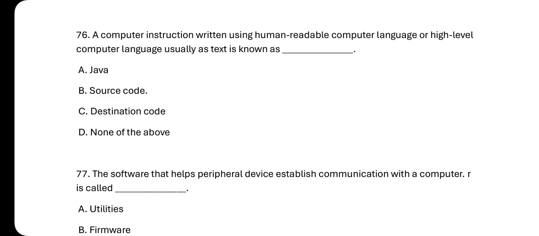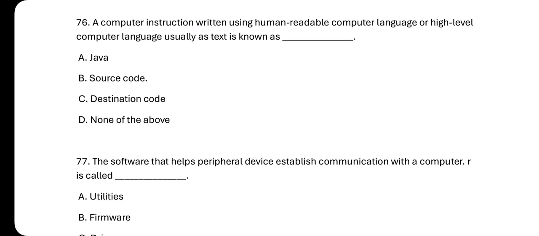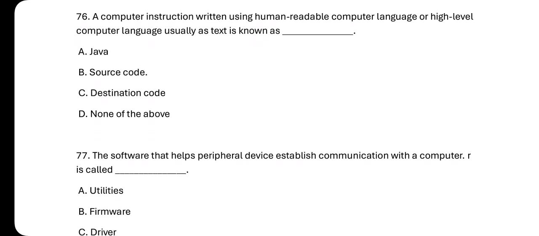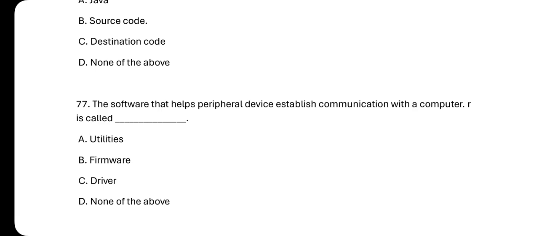This is what we call open source. Source code. That's number 76, the answer is B, source code. So a computer instruction written using human readable computer language is usually known as source code, what we call open source code.